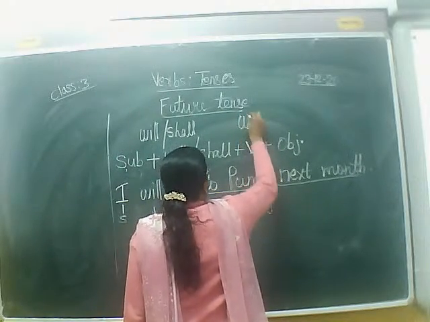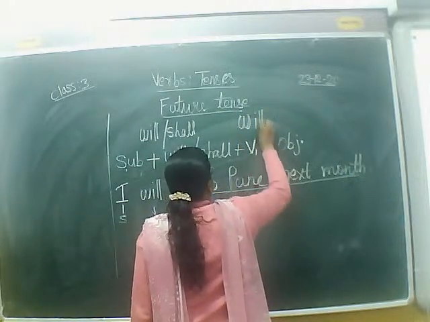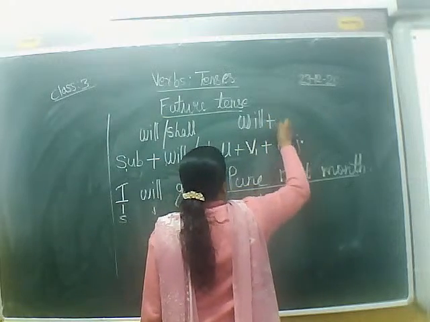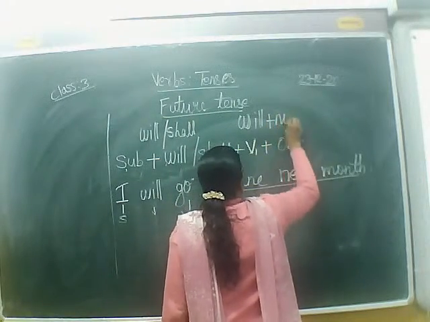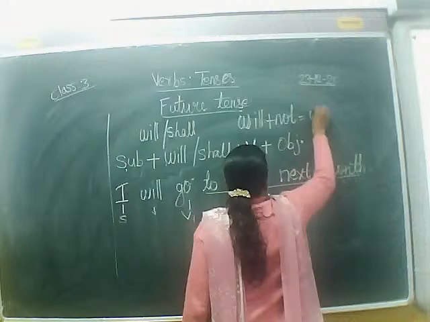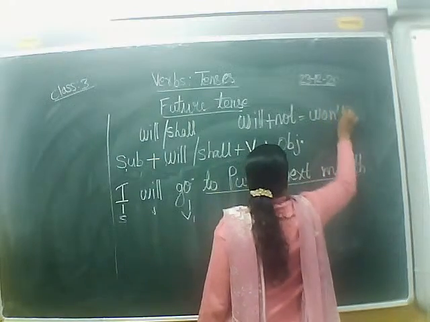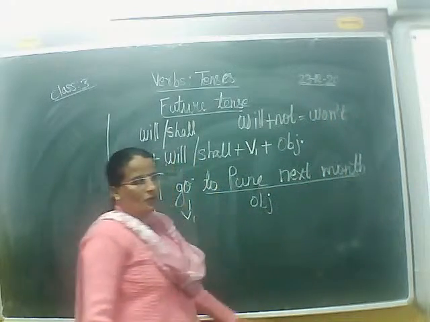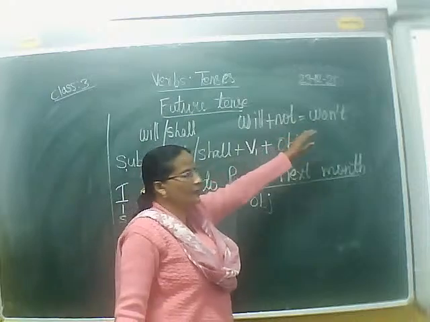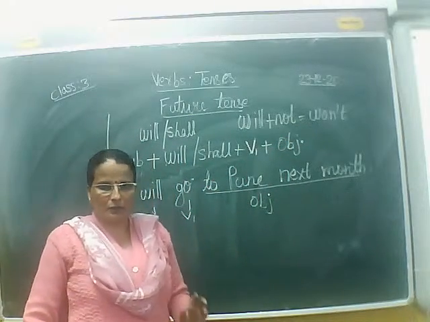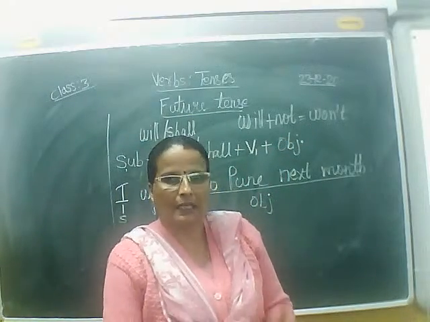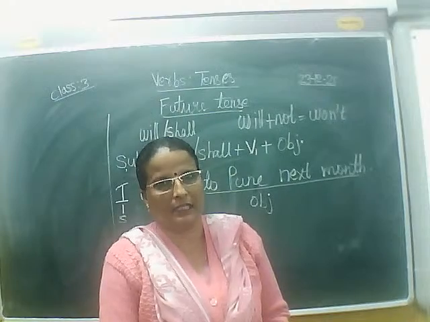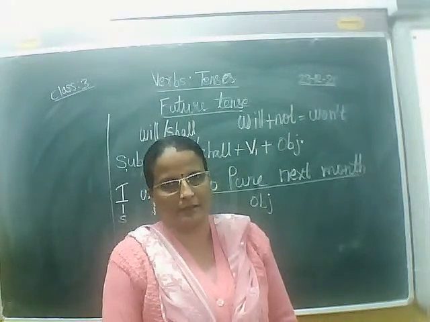Sorry, not in past tense, in negative sentences in future tense. Will plus not becomes won't. So we use won't to express our thoughts or actions in future tense in negative sentences.